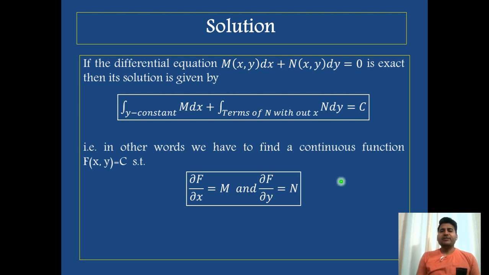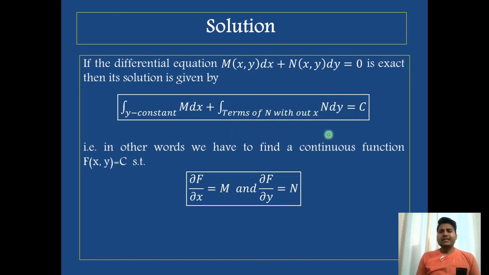Means you need to find a continuous function f such that M is the derivative of f with respect to x and N is the derivative of f with respect to y. Generally, we are not supposed to use this expression directly. We simply use it to find the solution of an exact differential equation. Remember, this is applicable only when the equation is exact.